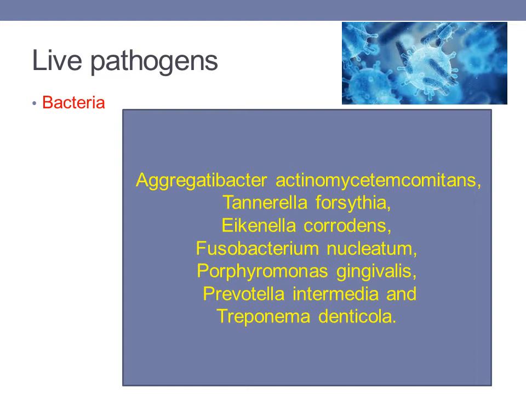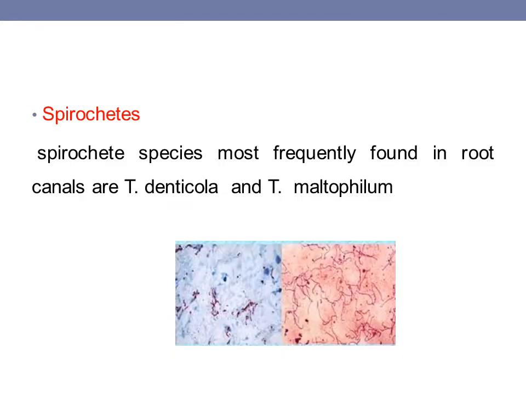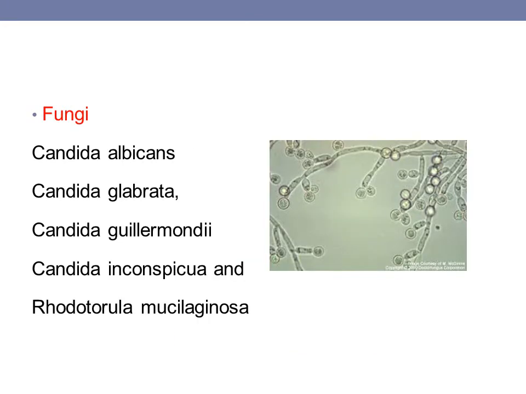Now there are various bacteria like Aggregatibacter actinomycetemcomitans, Treponema denticola, Prevotella intermedia, Porphyromonas gingivalis, T. forsythia, which are responsible to cause endodontic lesion as well as periodontal lesion. Then coming to spirochetes, T. denticola and T. maltophilum are the class of spirochetes which are associated with both endodontic and periodontal disease.